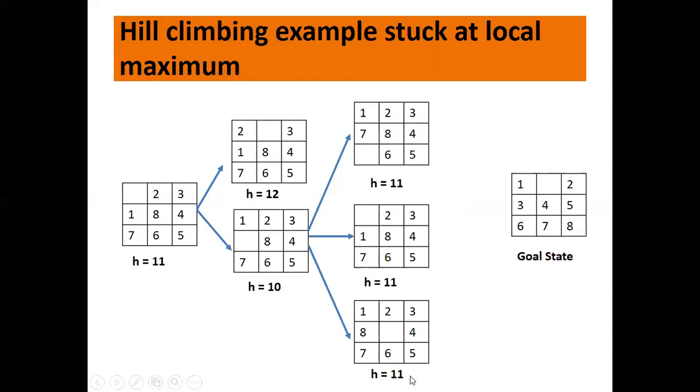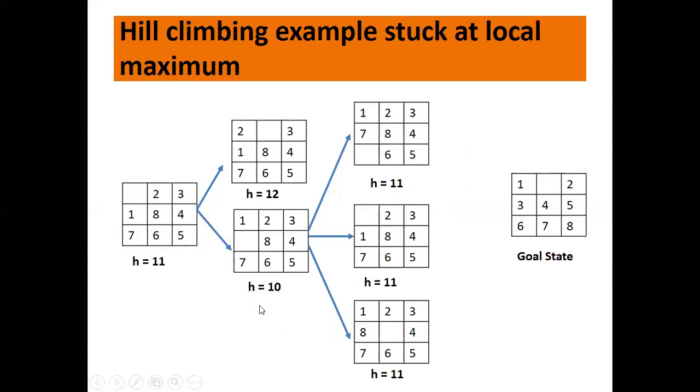So what you can observe here, I have generated 3 new states, but all the 3 states have the same heuristic value of 11. And another thing, if you can observe it, the heuristic value which was 10 initially, now it is 11. So there is no way to go further, and none of these new states will be selected. All are having the same heuristic value, and another problem is the heuristic value is more than the initial state.